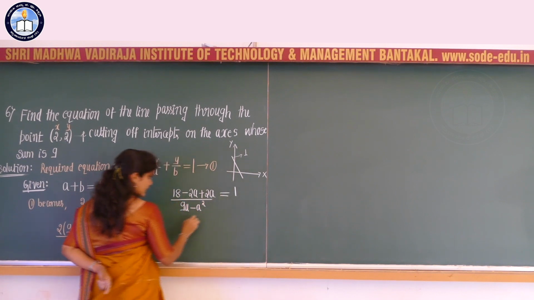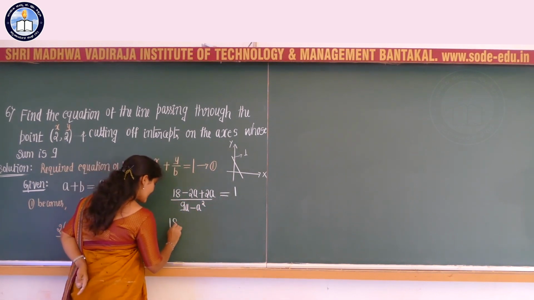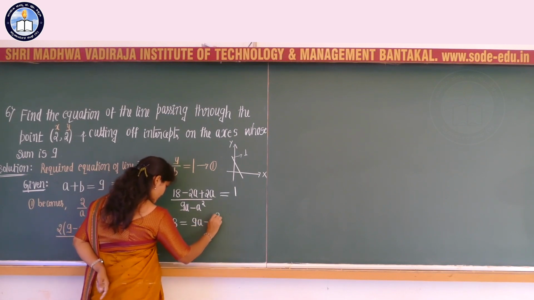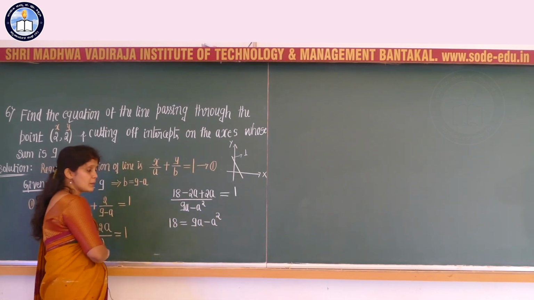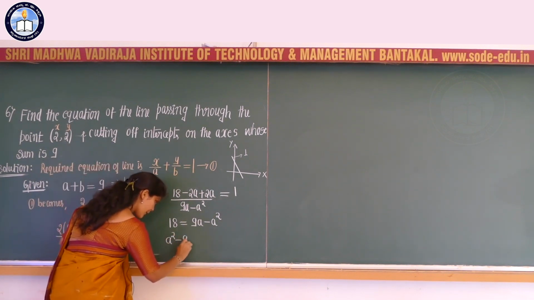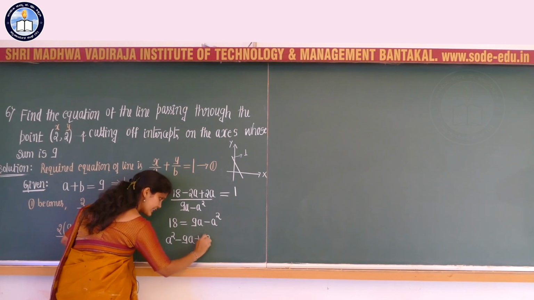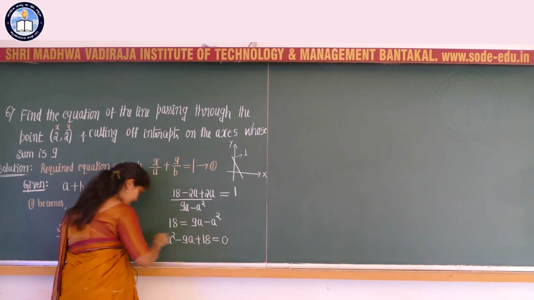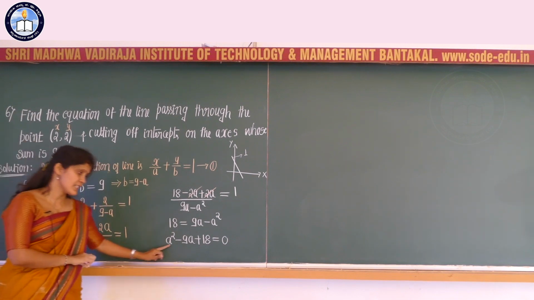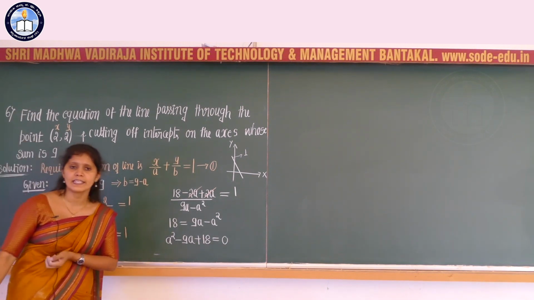So 18 is equal to 9A minus A square, which is a quadratic equation. Now I can write it as A square minus 9A plus 18 is equal to 0, correct? Here the minus 2A and plus 2A cancel.